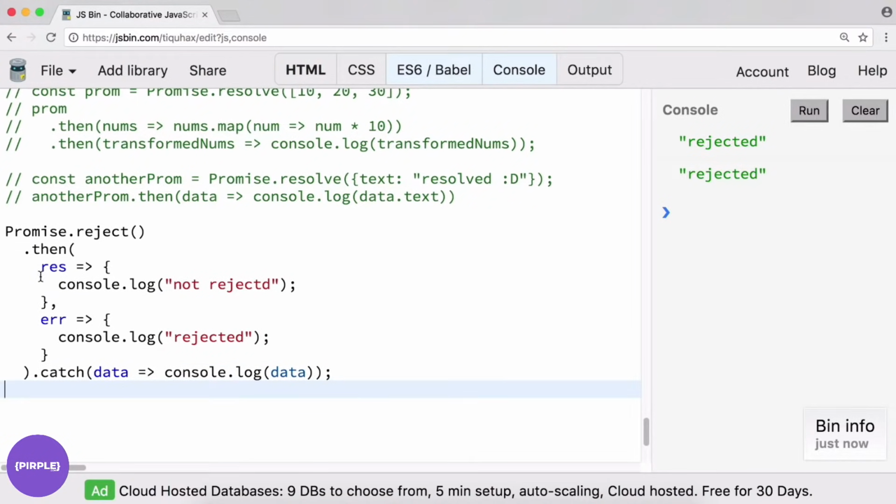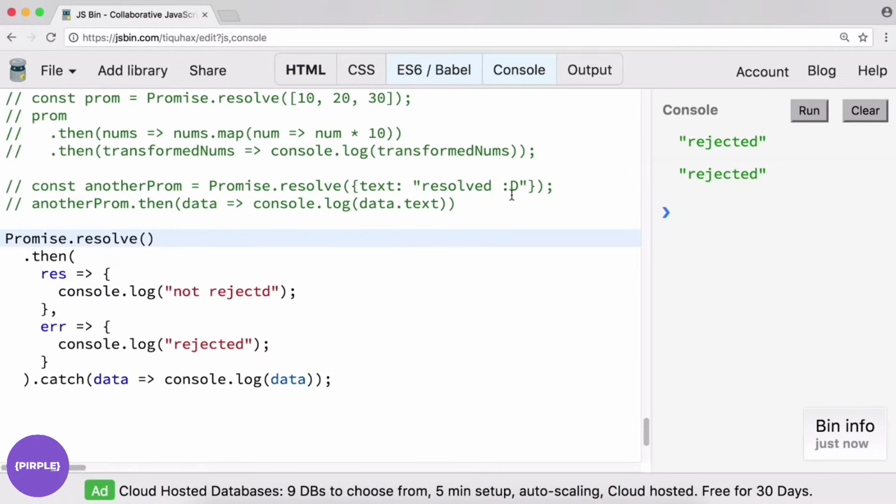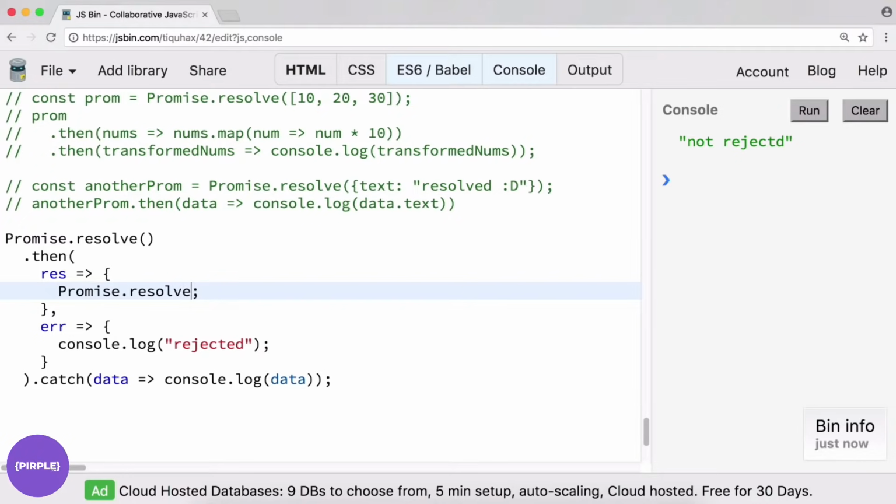On the other hand, if our .then statement in here had a promise we were waiting on, so instead of promise.reject, let's do promise.resolve, and let's just observe what happens. Oops, it should not say rejected. Let's try it again. Not rejected. If instead, let's say we did another promise.resolve in here, and actually let's say we try to do a promise inside our response, but it gets rejected.